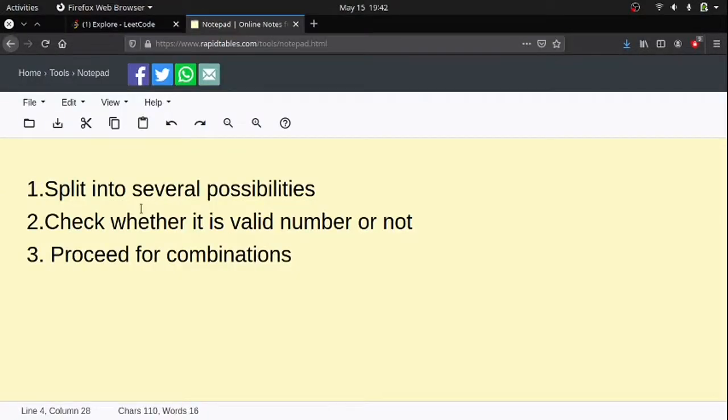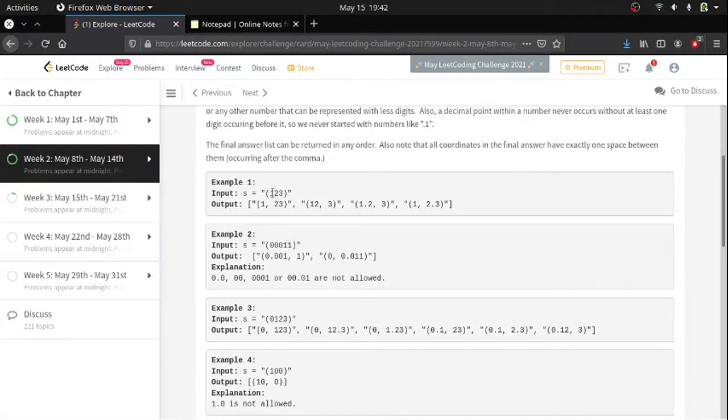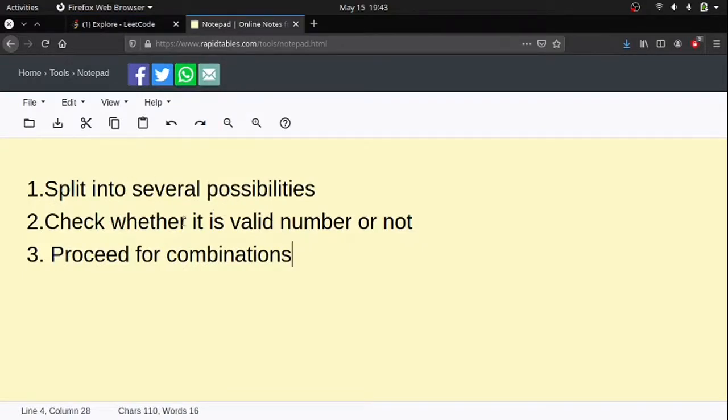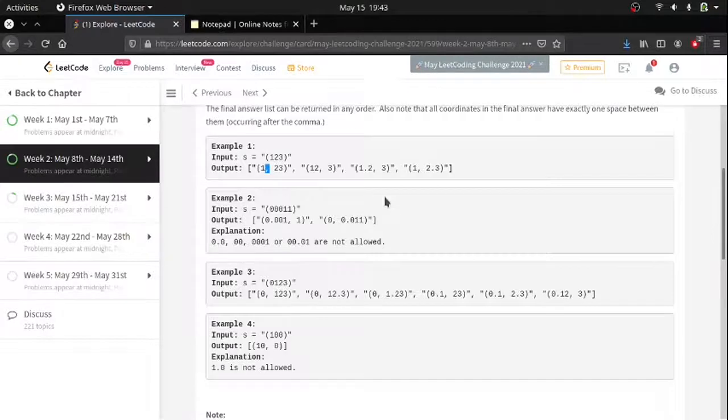So what we have to do is split the given string into several possibilities, like what we have done here: 1 comma 23, 12 comma 3. So in two ways we can split. We have to add the comma in between the string numbers. So we can do it in two places. Here we could do it in 1, 2, 3, 4 places, but those are not possible combinations, that's why we neglect it. So after splitting it into several possibilities, check whether each is a valid number or not. After that, we proceed to combinations. So what I have done is, let me show you in the code itself.